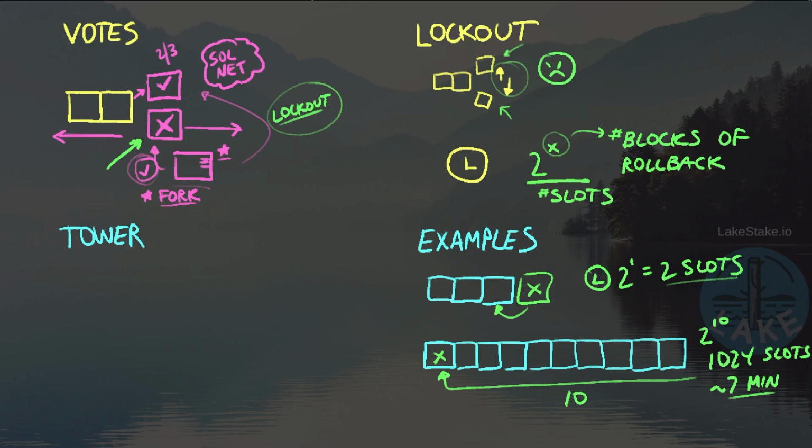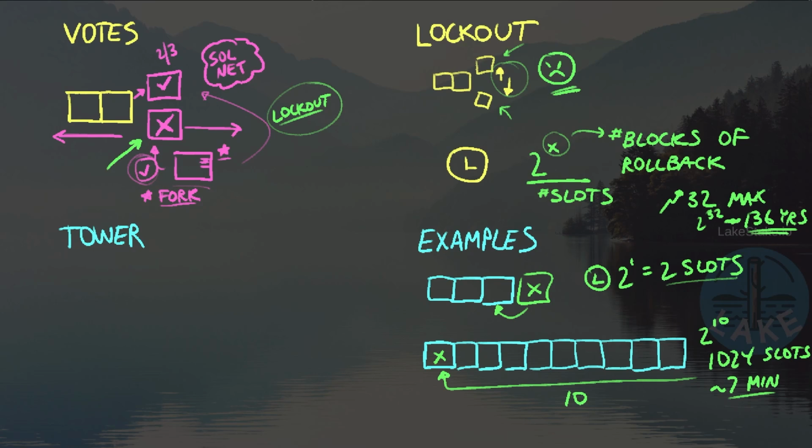The interesting thing is when we look at the max slots, we can actually track this up to 32 max slots from the lockout perspective. So if we're looking at 2 to the 32, that is roughly the equivalent of 136 years. So hopefully nobody gets locked out for 136 years because they had to go back 32 slots. But again, for the most part, when we're talking about lockouts, at least from an honest perspective, not necessarily somebody attacking the network, honest validators usually don't have to go back more than a handful of slots because they'll realize that they're on the wrong fork pretty quickly.